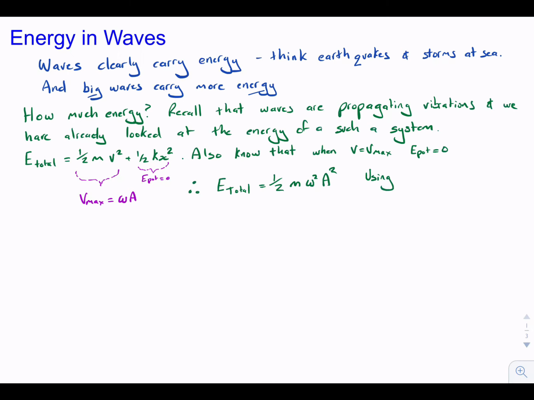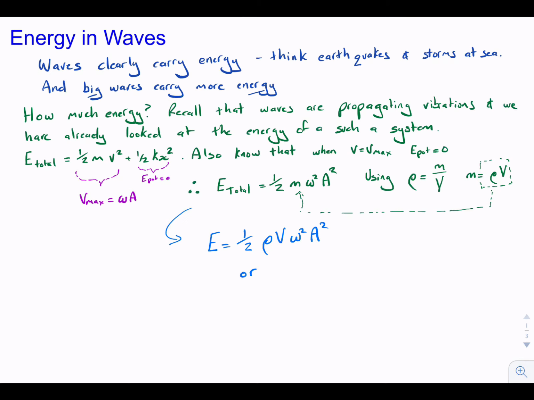and we can do that by remembering that density equals mass per unit volume. So this big V here, this is volume. Therefore mass equals density times volume, and if we replace mass with density times volume, we can see that our energy now equals this relationship here. We can rewrite this as energy density by dividing both sides by a volume.